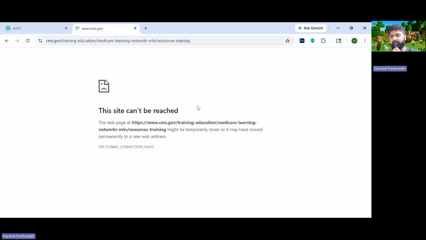This is my screen, and I'm still getting the same error. Now what I'll do is change my network provider. That way I know I'll be able to access this site.